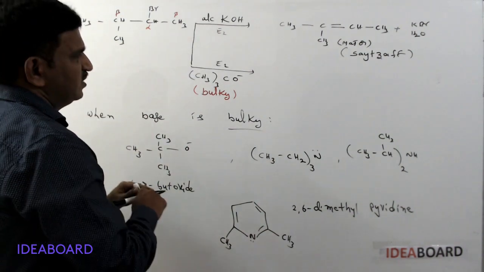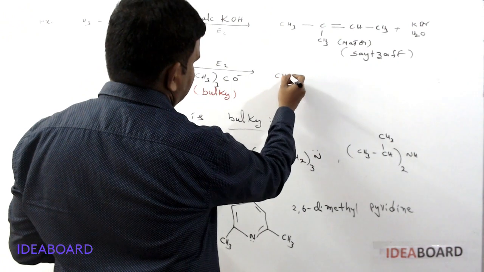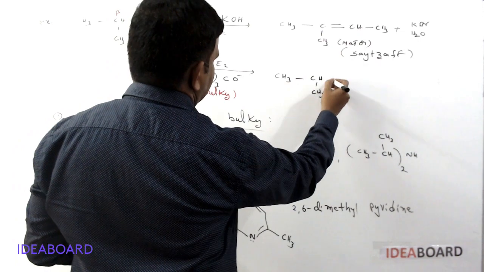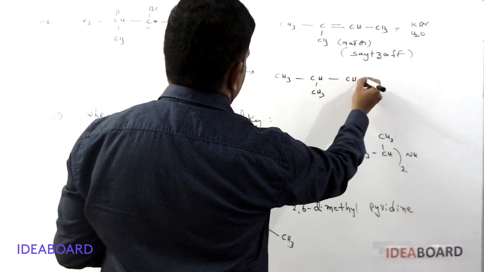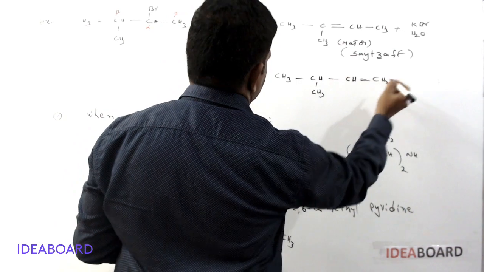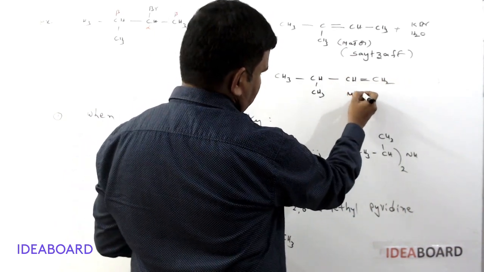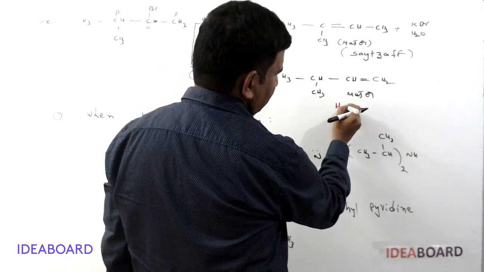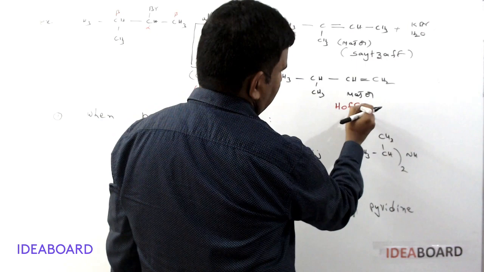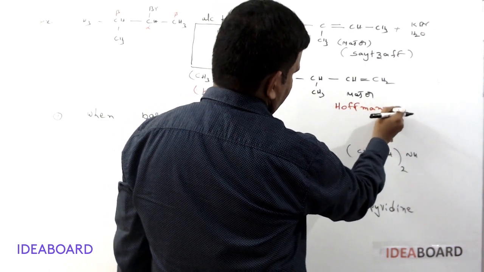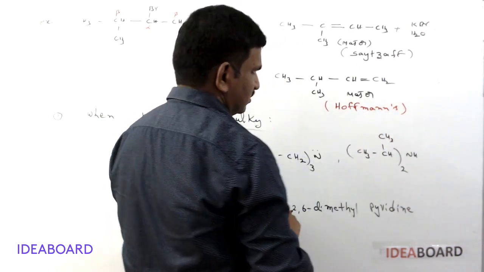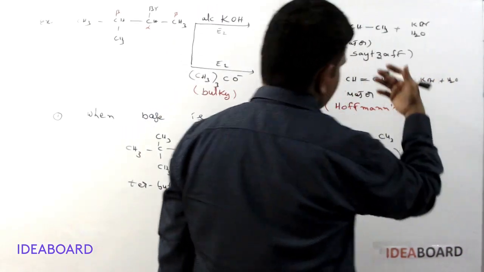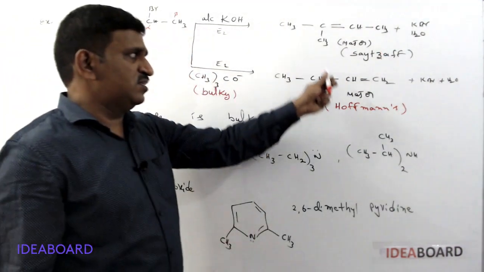So this proton is eliminated, and the major product is CH3, CH, CH3 and CH with a double bond, CH2. This product is because of Hoffman, so this is a Hoffman elimination product. Please remember Hoffman's elimination product. Plus KBr and H2O are released. And this is major and this is also major.